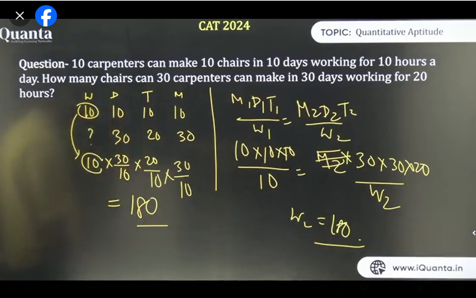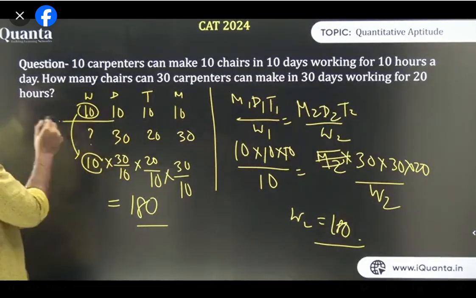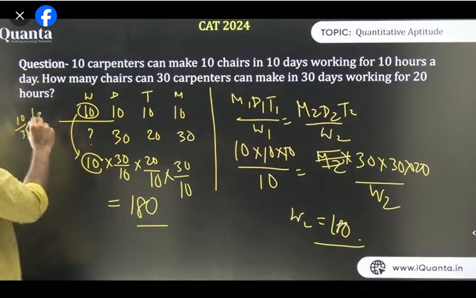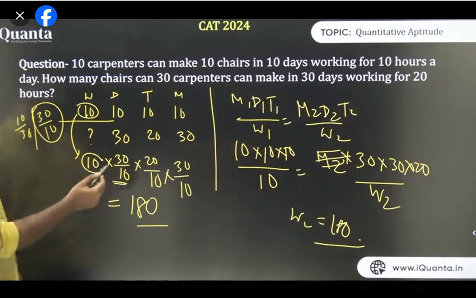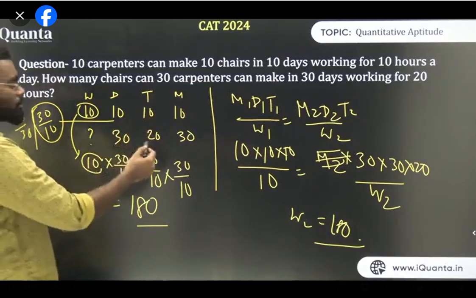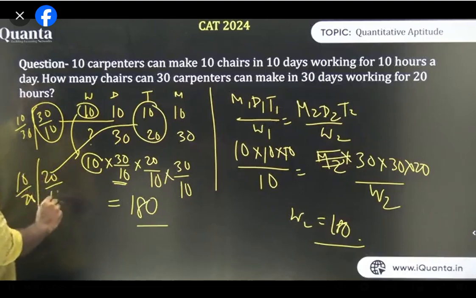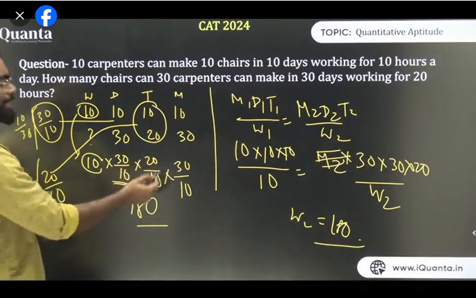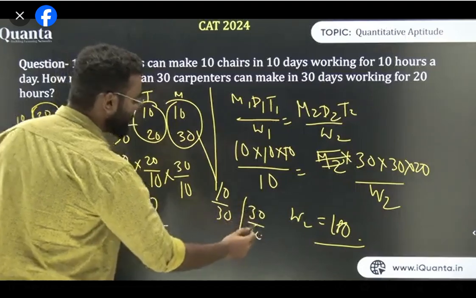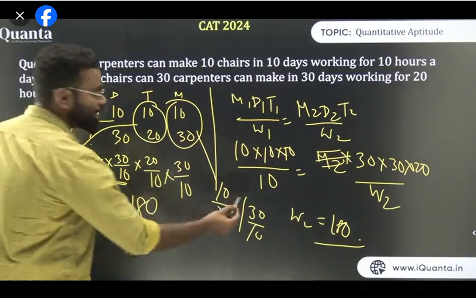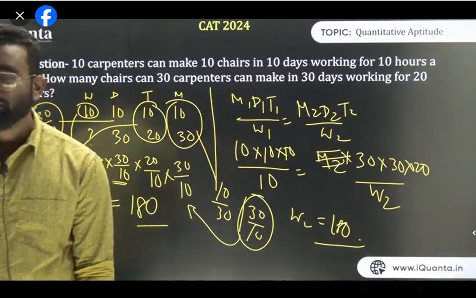Shortcut, I'm repeating it again. Guys, please check how I'm doing the shortcut. Days and work are directly proportional. Days more, work done more. So I have two things, 10 upon 30 or 30 upon 10. Because I need the higher ratio, I'll take 30 upon 10, since we will do more work. Similarly, if the time is more, the work done will be more. So again we have two ratios, 10 upon 20 or 20 upon 10, and I know I will do more work, so multiply by 20 upon 10. Again, out of 10 upon 30 and 30 upon 10, if the number of men is more, the work done will be more, so I will take the higher ratio and multiply by 30 upon 10. That's it. Am I clear?